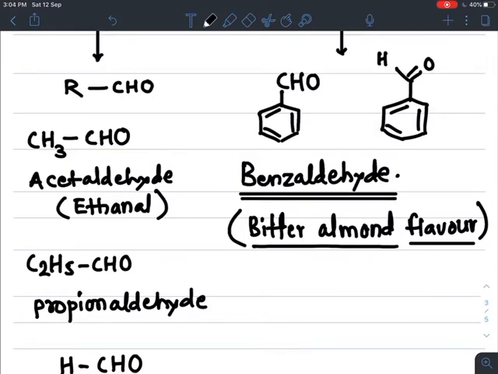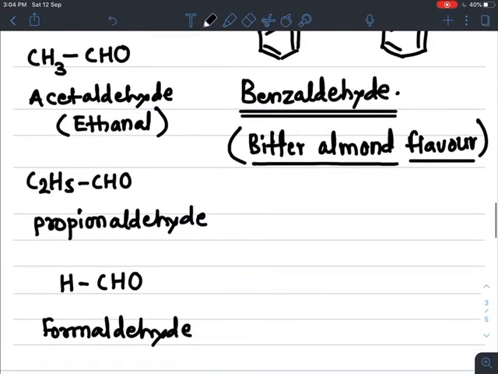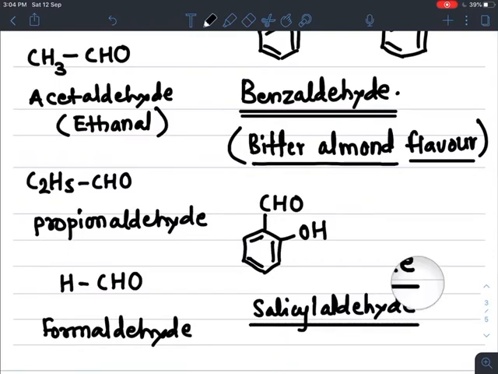Next, if we take one more example of aromatic aldehyde, CHO group attached to the benzene ring and at its ortho position, here at ortho position OH group is attached. Then the name of this compound is salicyl aldehyde. This is also a popular example of aldehyde and you must know about it because in the last chapter we already studied about this salicyl aldehyde.